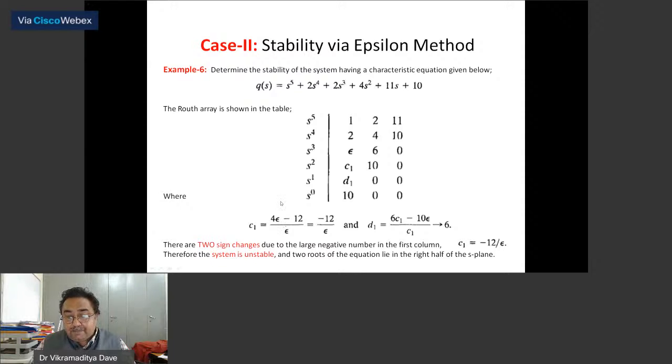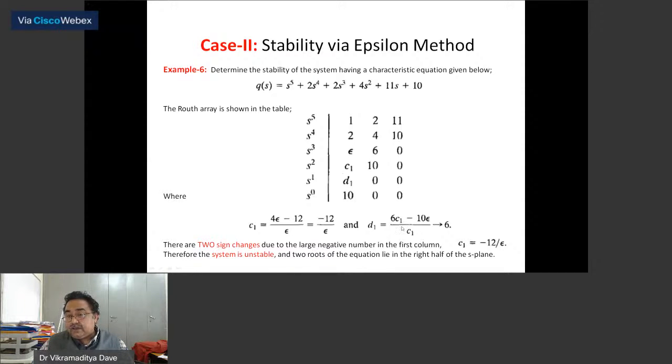What will happen if I apply the limit epsilon tends to 0 in this C1? I will get minus 12 by epsilon. Epsilon is a very small positive number, so definitely this quantity will be a negative number. So it clearly indicates that C1 is negative.